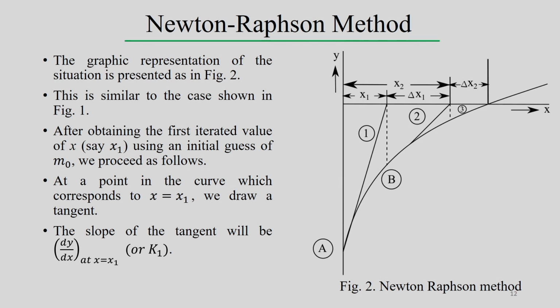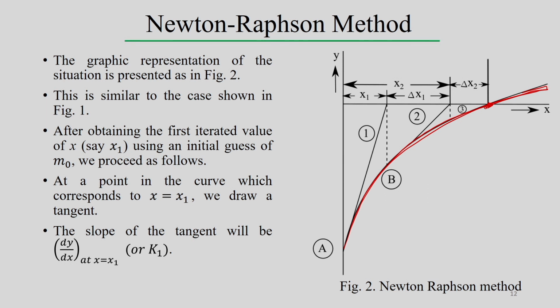This is similar to the case we have already shown in the direct iterative technique. Assume this is the actual curve, and this point is the exact solution, if the exact functional form can be defined, with y as a function of x. When y becomes 0 at a certain value of x, we reach the solution point of this nonlinear equation. This figure represents that graphically.